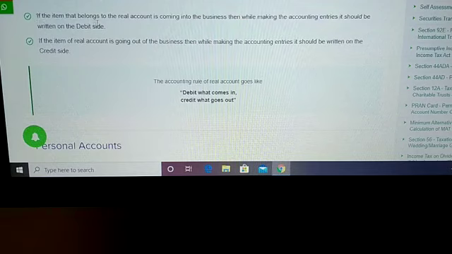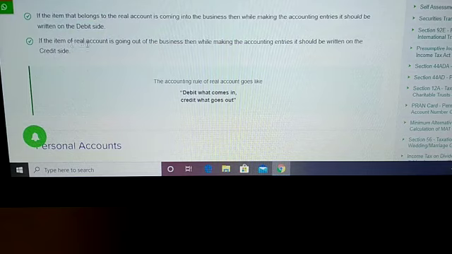If an item belonging to a real account is coming into the business, while making the accounting entries it should be written on the debit side. Anything which comes into the business is written on the debit side.